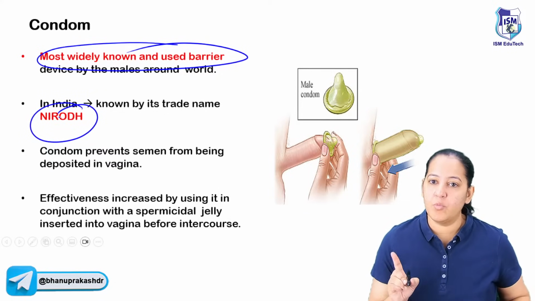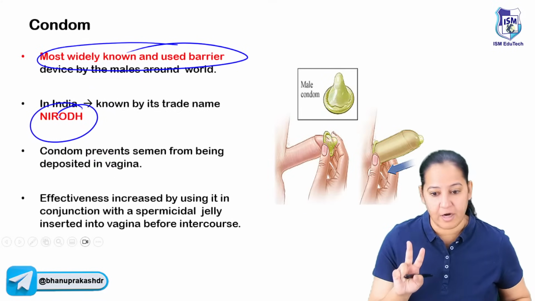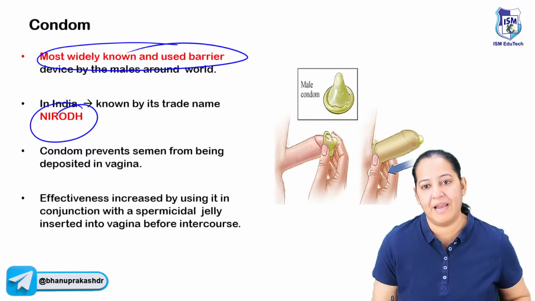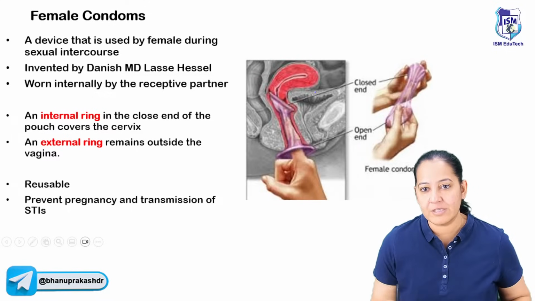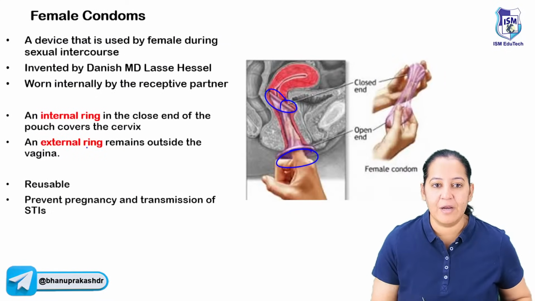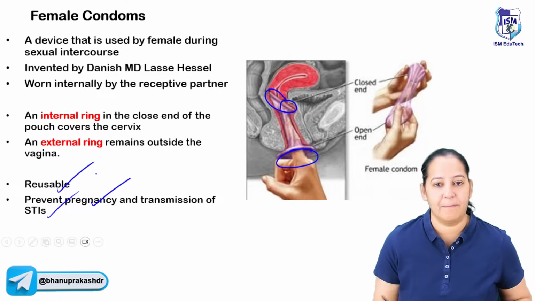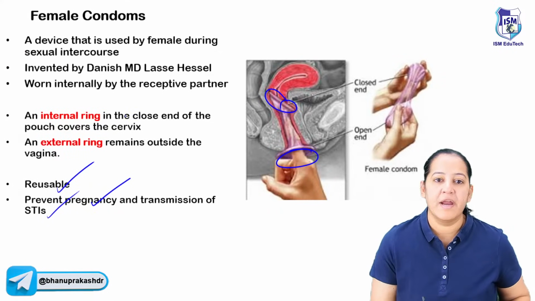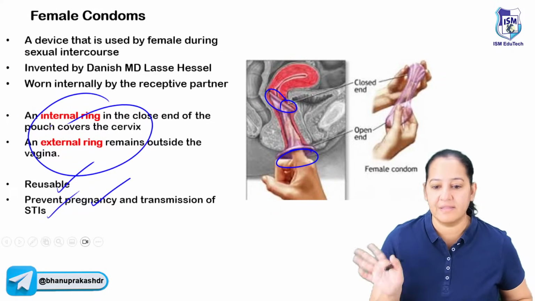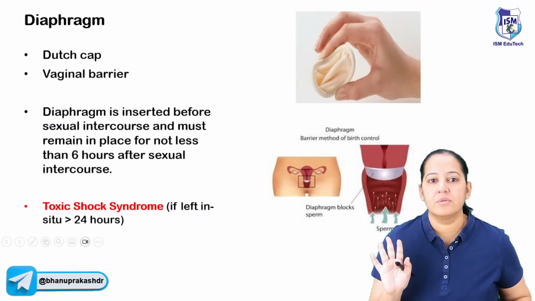In the male condom, only 1 ring is there. In the female condom, there are 2 rings. It's an MCQ, so please learn. In the male condom, there is only 1 ring, in contrast to the female condom, where you can see there are 2 rings. The male condom is not reusable, but the female condom can be reusable. And the female condom prevents pregnancy, of course, but it prevents STDs also. The male and female condom both prevent STDs. The female condom has 2 rings, the internal and the external. Okay, so that is the thing.